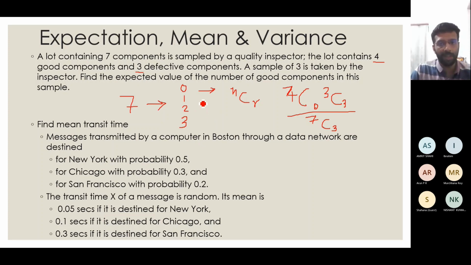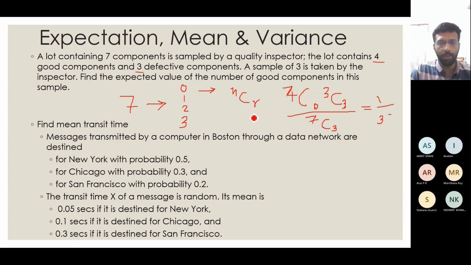So we multiply my favorable outcomes, which is 0 good elements. Out of the 4, I didn't take anything, and all the 3 things that I took are bad ones. So if you do this, you will get 1 by 35.